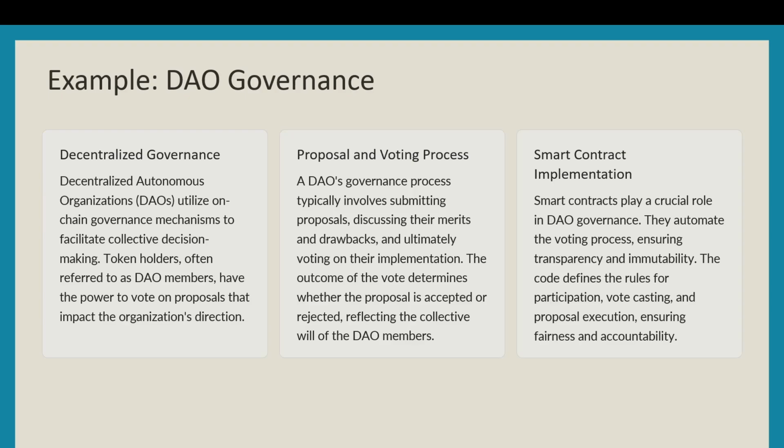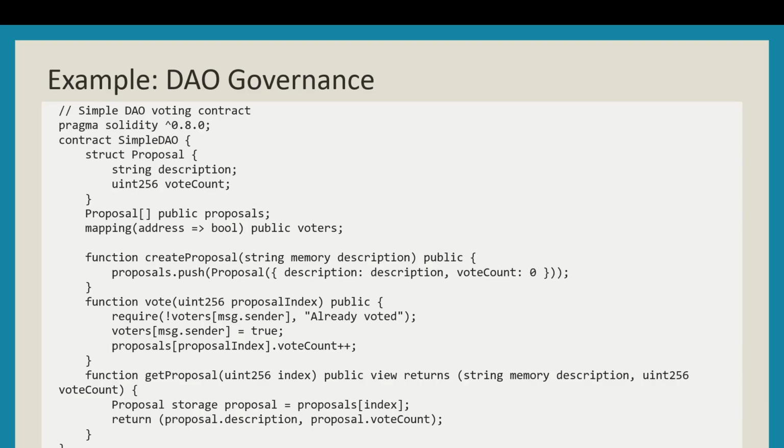So these play a crucial role in DAO governance, right? They automate the voting process, ensuring transparency and immutability. The code defines the rules for participation, vote casting, and proposal execution, ensuring fairness and accountability. So let's go through this code essentially, right? It's a simple DAO contract.